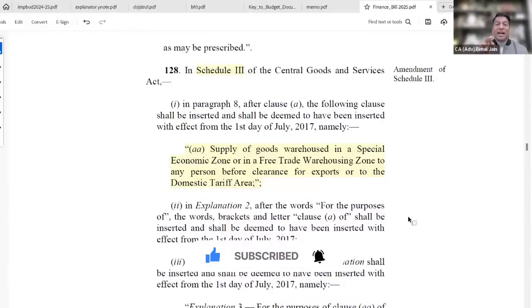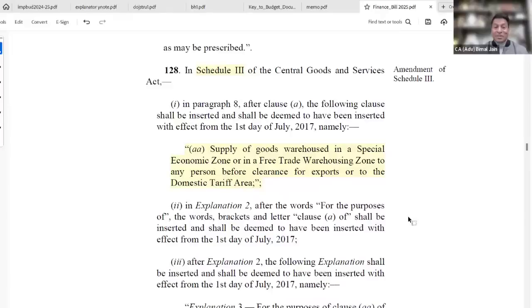They are inserting this provision with retrospective date 1st July 2017. Whenever there is any benefit, there has been a lot of litigation in the past on this point, right? So if you have paid any taxes in the past, of course, such benefit comes with one rider: refund of such taxes will not be given to you.